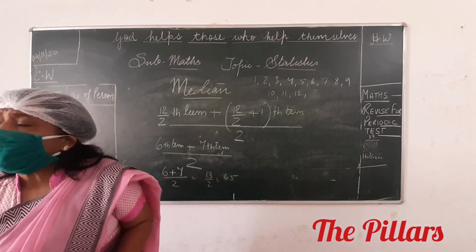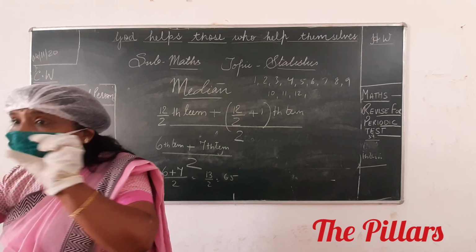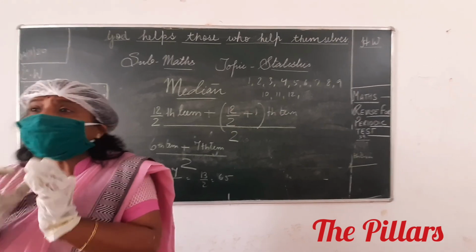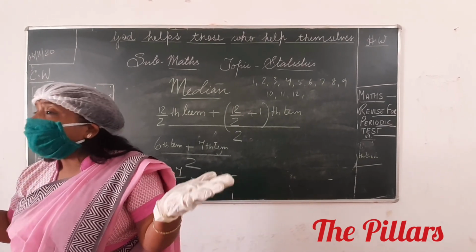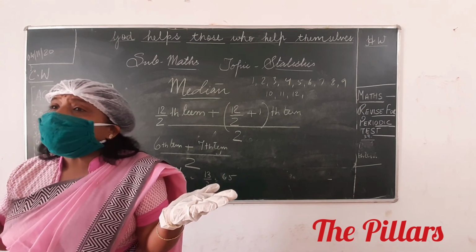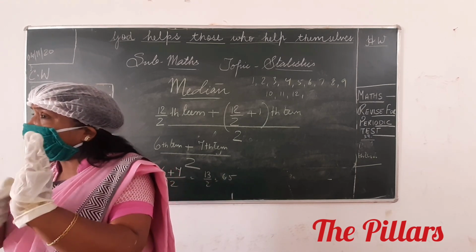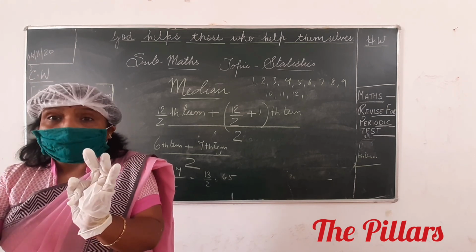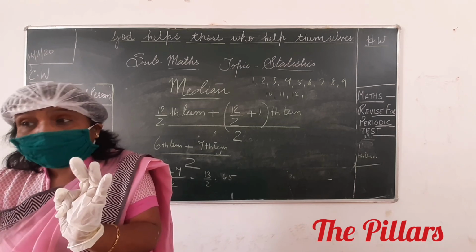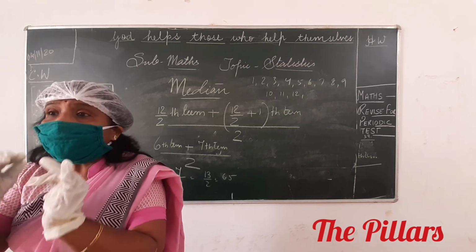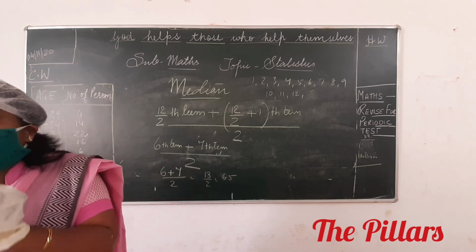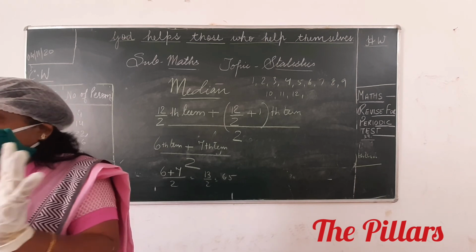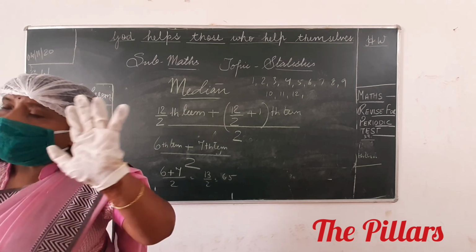So what is the meaning of median, children? Central value. Okay. If the observations given to you are in ungrouped form, then what is the criterion to judge the median? Number 1, if the observations are odd, then n plus 1 whole by 2 at the term. If it is even, then n by 2 at the term plus n by 2 plus 1 at the term, by 2. Okay? Clear to you, Suraj? Now write.